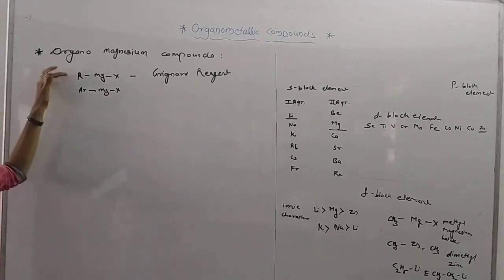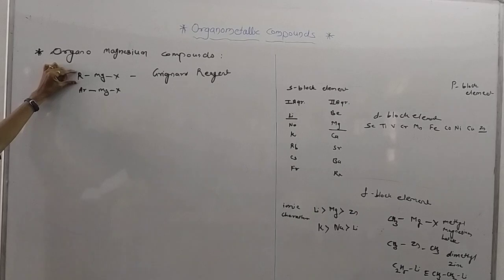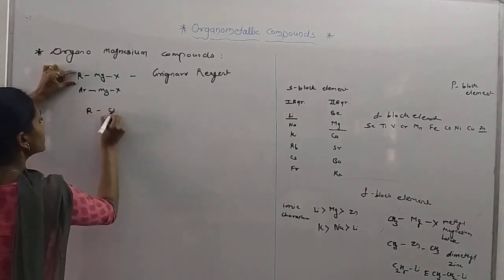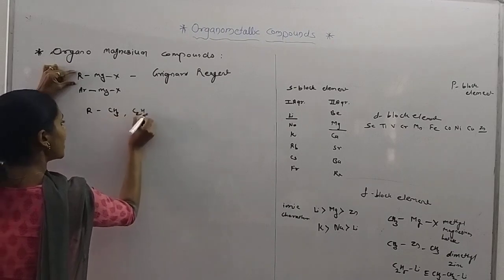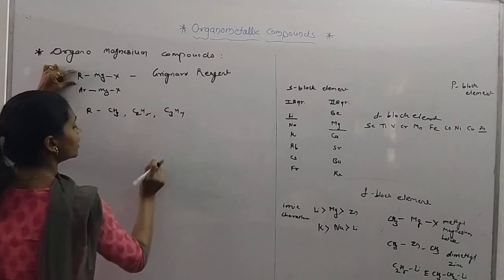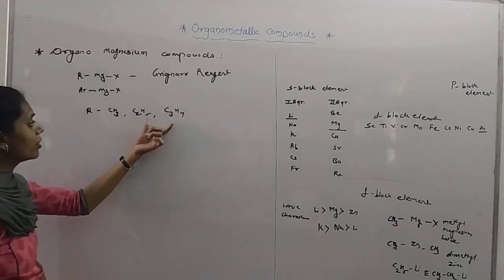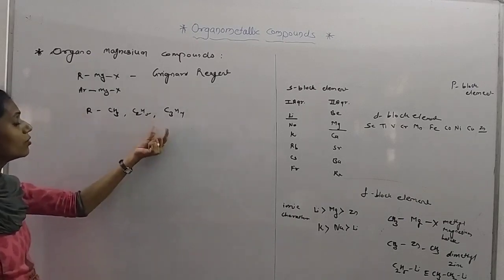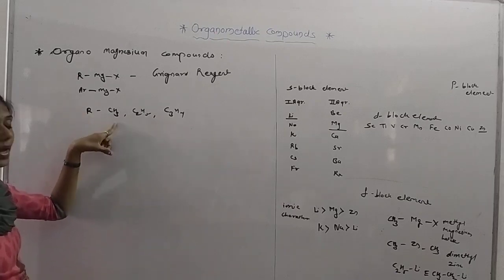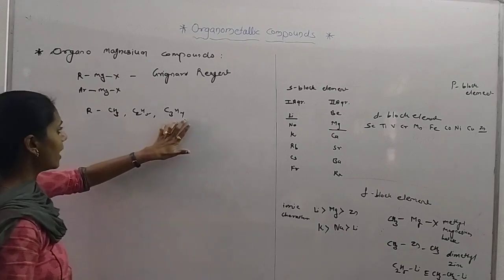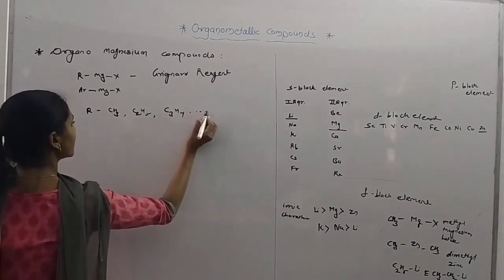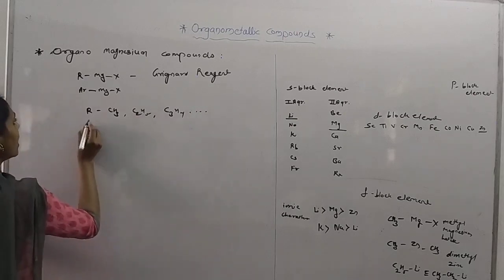So here we can put an alkyl group for R. We can put CH3, C2H5, C3H7. You know the molecular formula. What is the alkyl group molecular formula? CnH2n+1. So like this, I add one carbon atom, and we can write the R group.